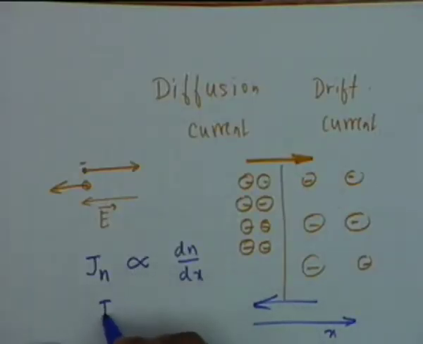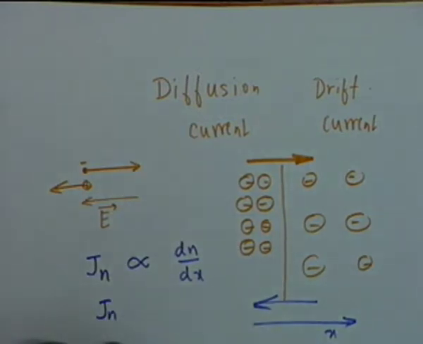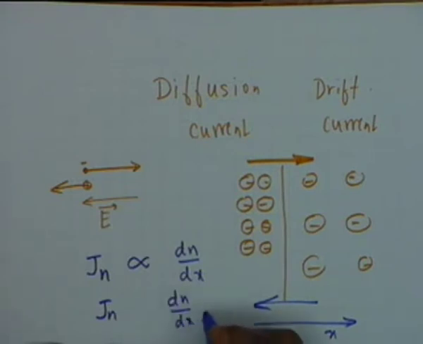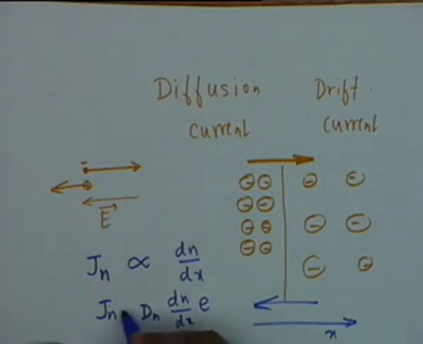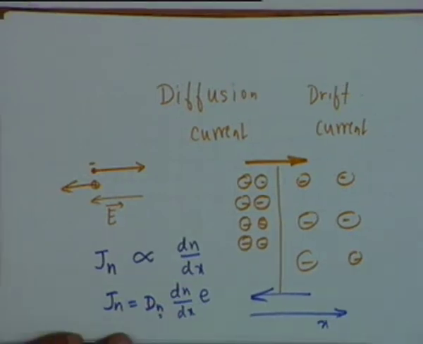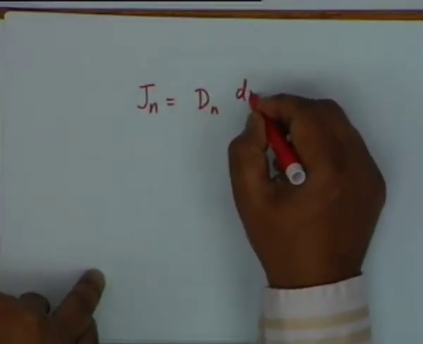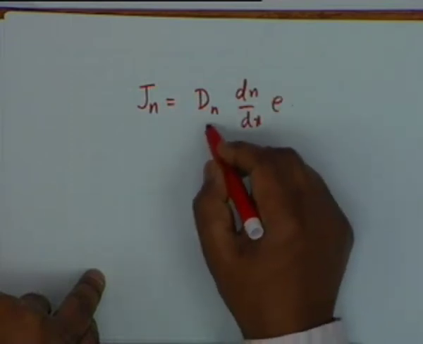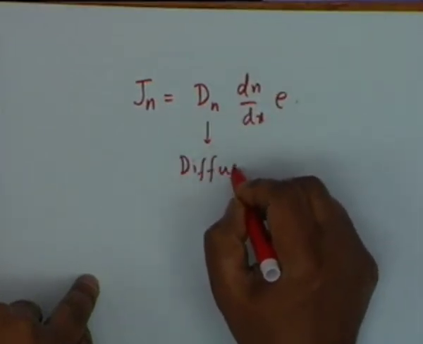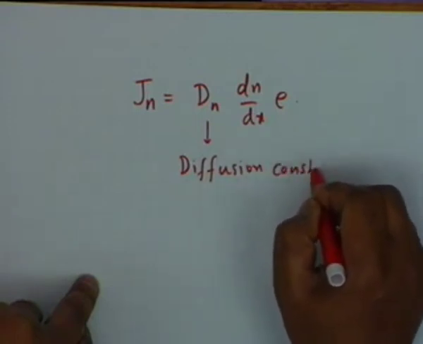The current must contain charges, and therefore it is proportional to dn dx. It is proportional to the charge on the electron, and there shall be a proportionality constant. We call this the diffusion constant, and the subscript n stands for electrons or n-type carriers. Due to electrons, Jn is equal to E Dn dn dx, and Dn is called the diffusion constant for electrons.